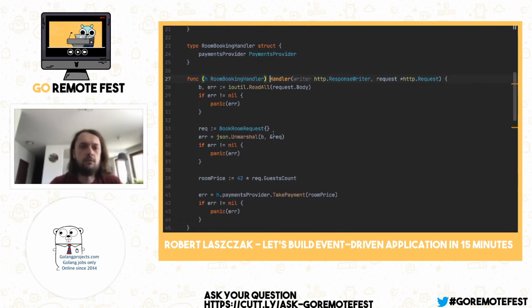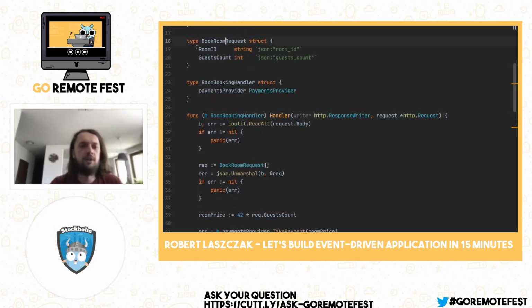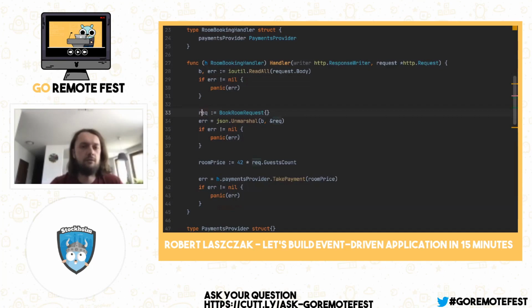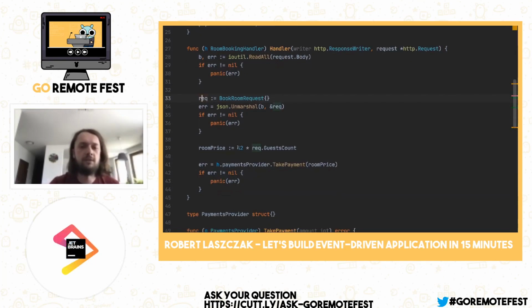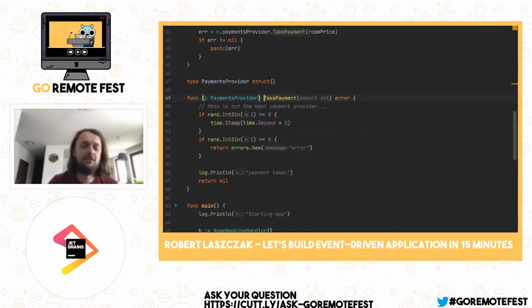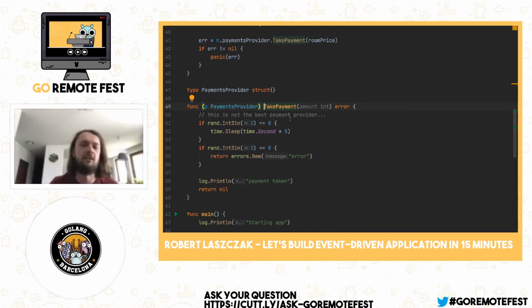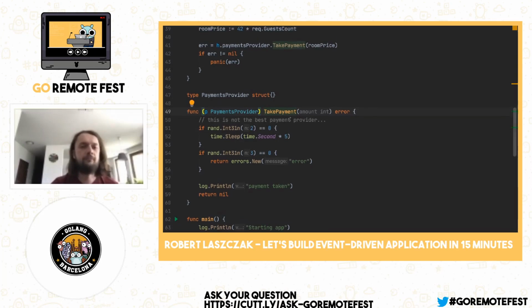So we have our request, so we can provide room ID, we can provide guest count, and nothing fancy. Yeah? So we have our request, we are unmarshalling it with JSON, we have some really complex algorithm of calculating a room price, and we are taking payment. What can go wrong here? Oh, and as you can see, our payment provider is not the best one, unfortunately. But let's imagine that we cannot change this payment provider because of some political reason, whatever. It just cannot. So what can we do in this scenario?